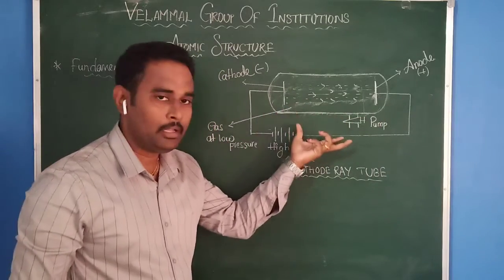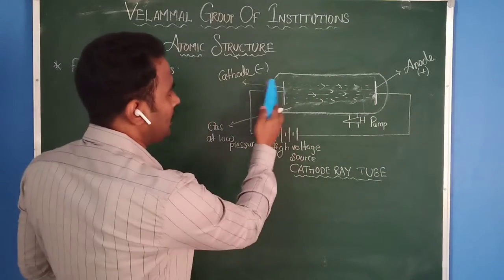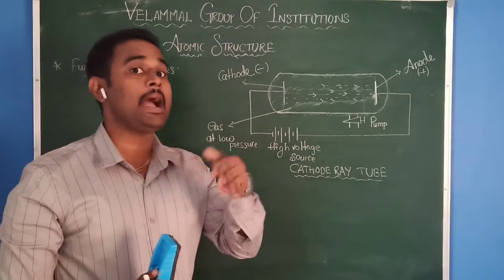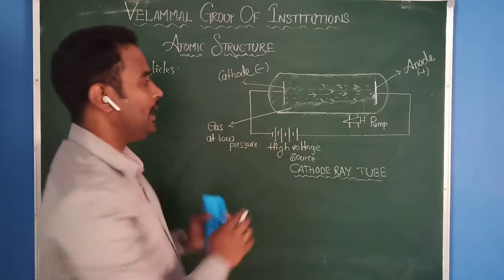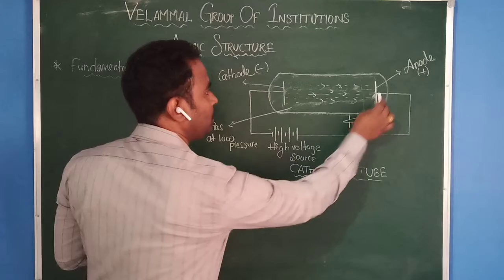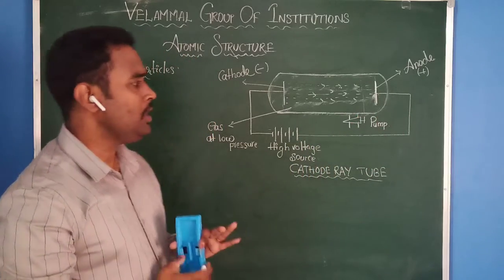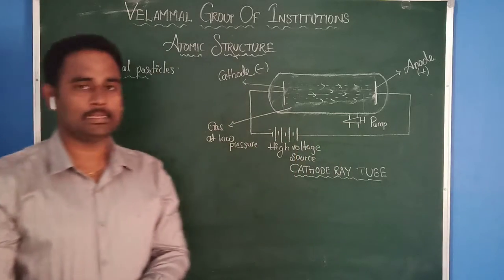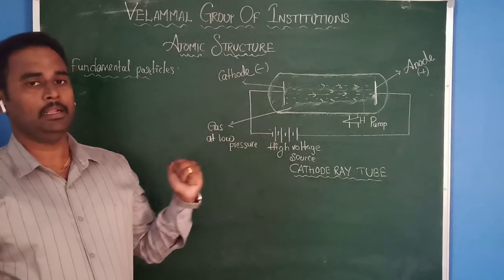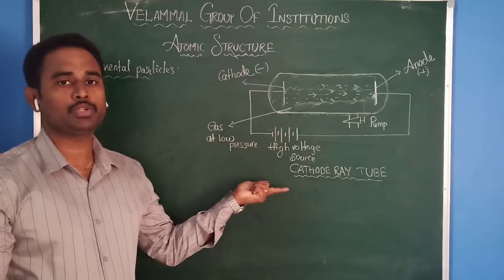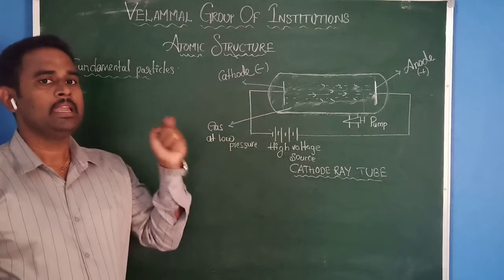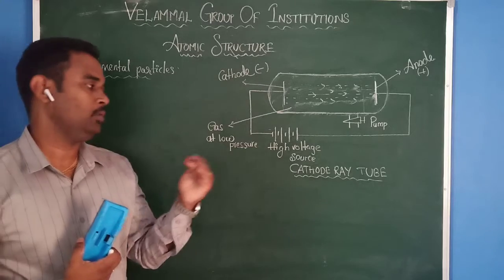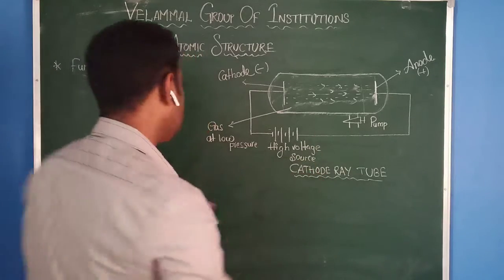These two electrodes are connected to a high voltage source, a battery. It must be high voltage, not normal voltage. Now, this is a pump which is used to increase and decrease the pressure. While William Crookes was doing this experiment, he observed that some particles were traveling. Those are cathode rays.